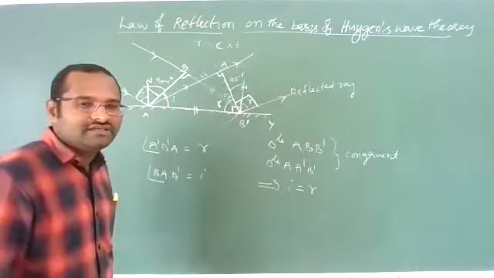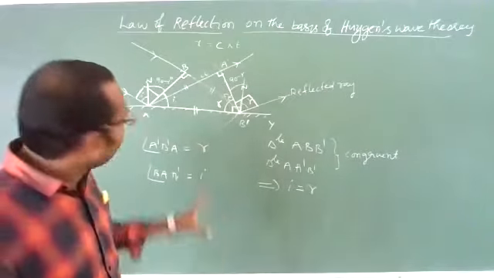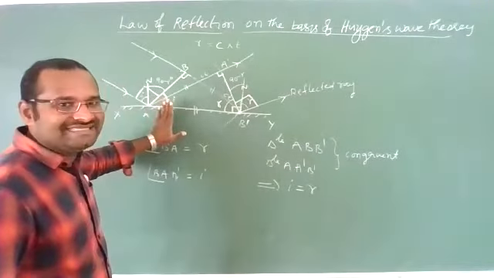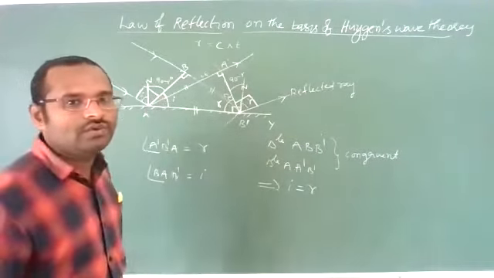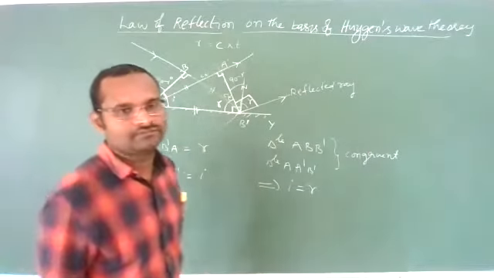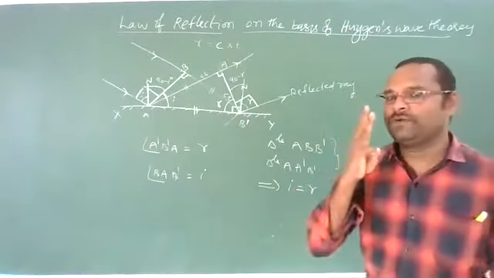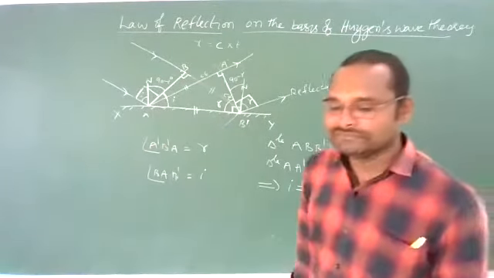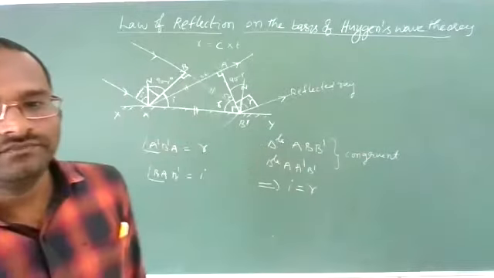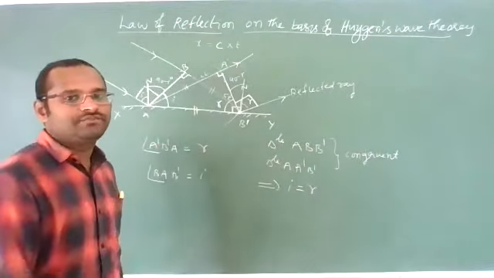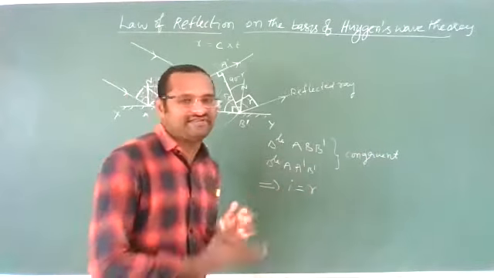Any difficulty? You should draw the diagram as it is, and whatever I have explained, you should explain in words. Then they will give 3 marks. Very important point. The question is important. Clear? Okay. This proves angle of incidence equals angle of reflection.